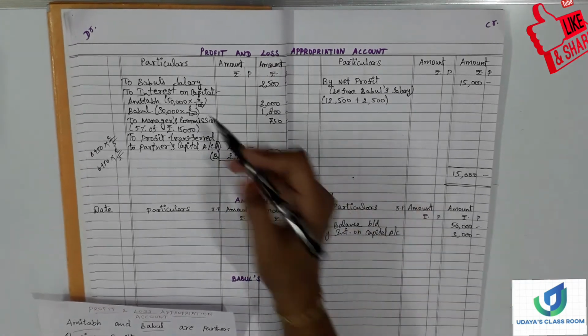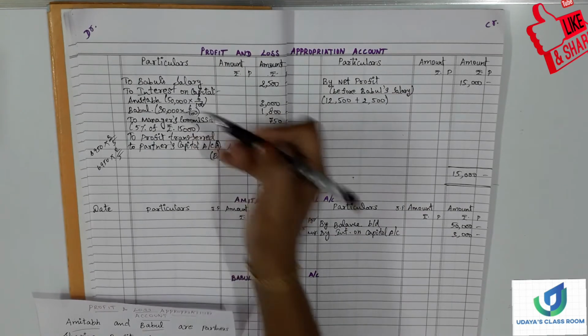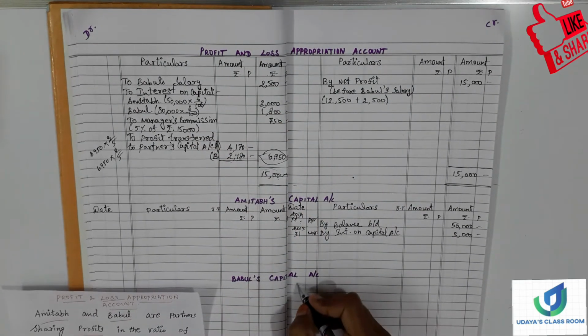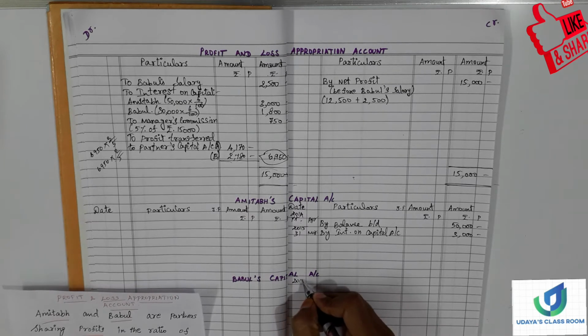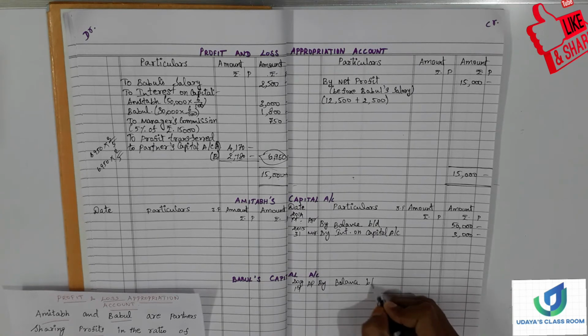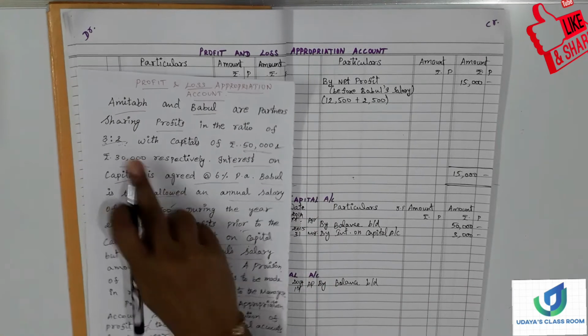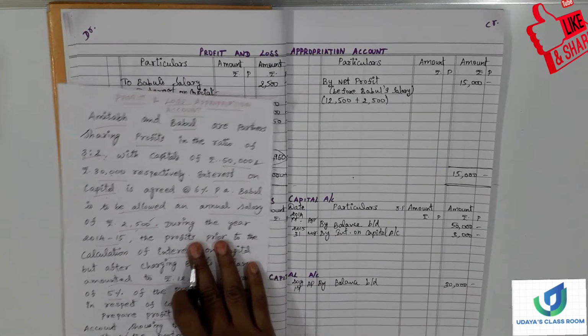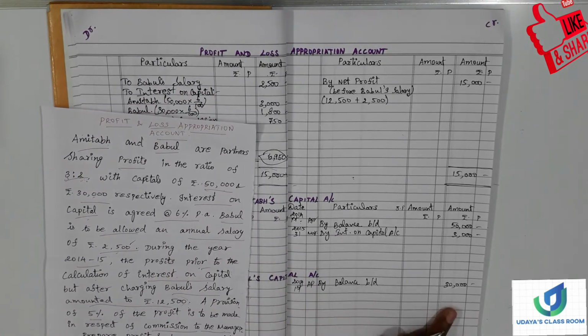And next is for Bubble. In the same way, simultaneously, if we write for Bubble also, here 2014, 1st April, and his capital is by balance brought down, and Bubble's is 30,000. So if we write simultaneously, we can reduce the timing. So balance we have written.